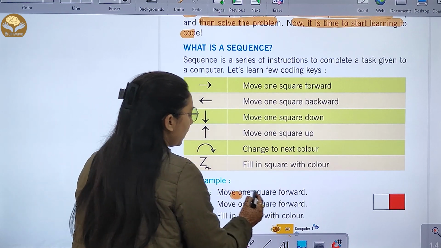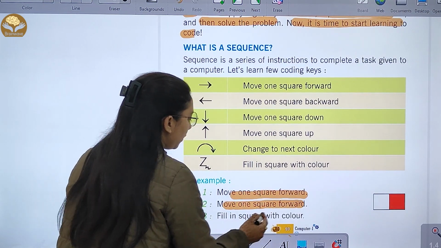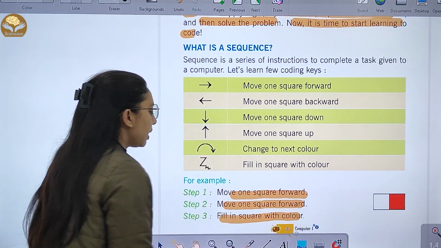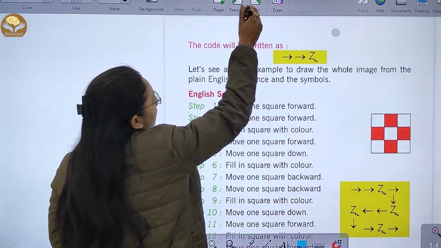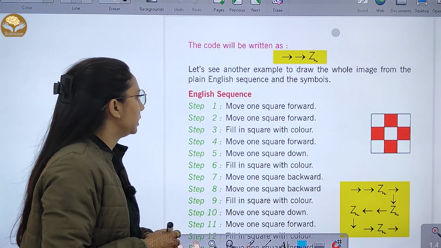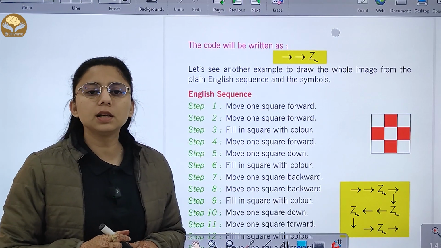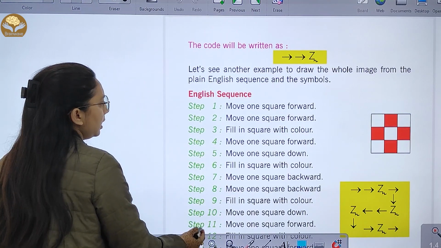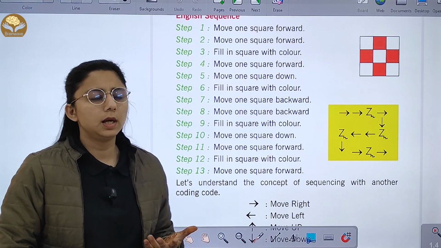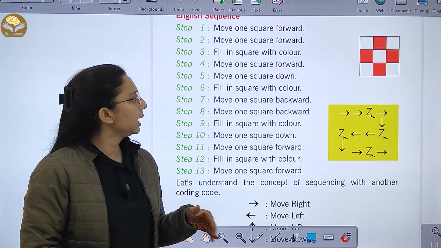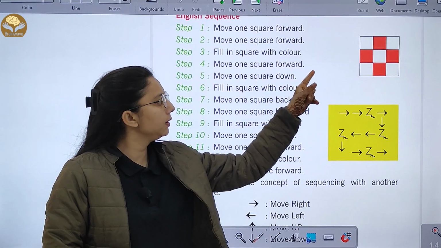So for example, move one square forward, move one square forward and fill in the square with color. Like this, your square will be filled. The code will be written like this. Now let's study the English sequence. You have to move one square forward, then one square forward again, then fill with color. Like this we have filled with color.